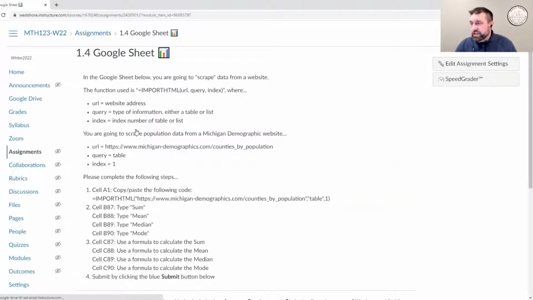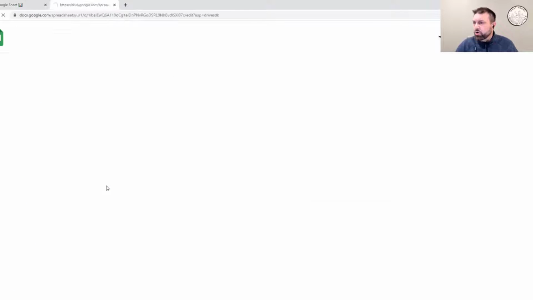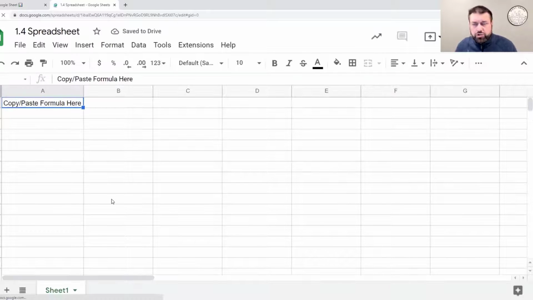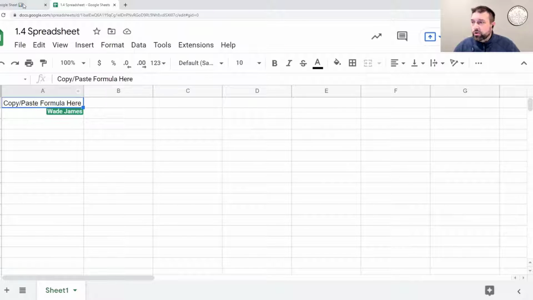So in this Google Sheet, what we want to demonstrate to you is how Google Sheets can be used to import data from a website. Sometimes this is called scraping data from a website. And so here's the Google Sheet. I'm going to open this up and you can see it's a blank Google Sheet. There's nothing in here except for the copy-paste formula, which is what we're going to do.